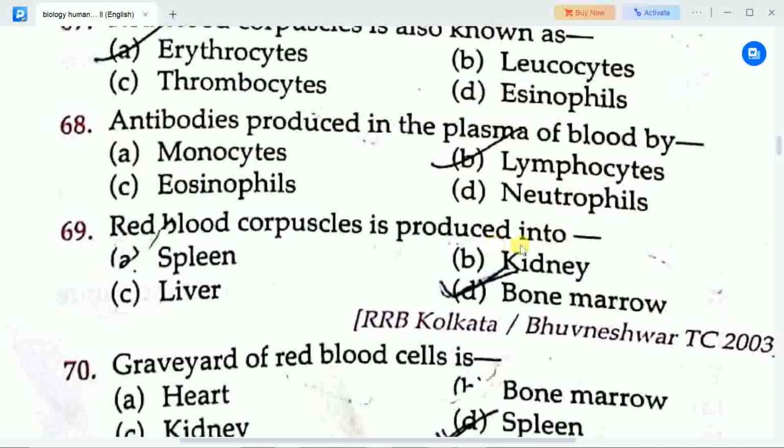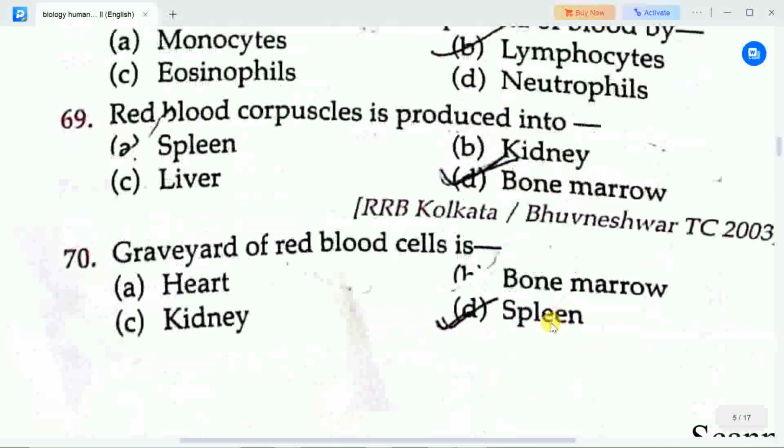Red blood corpuscle is produced into? Options are A. Spleen, B. Kidney, C. Liver, D. Bone marrow. Correct answer is option D, bone marrow. Red blood corpuscle is produced into bone marrow.